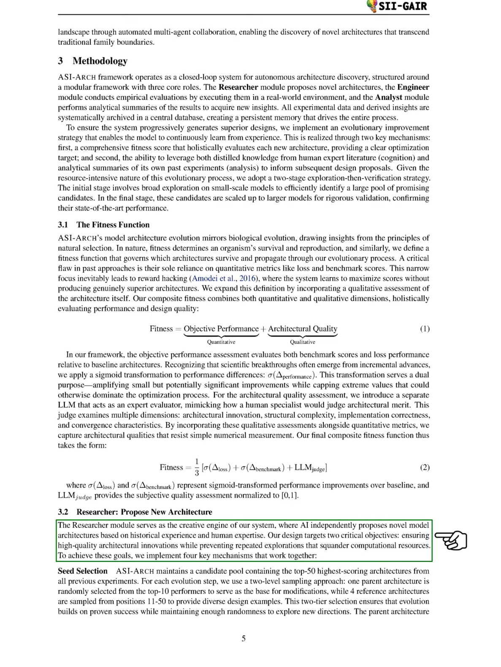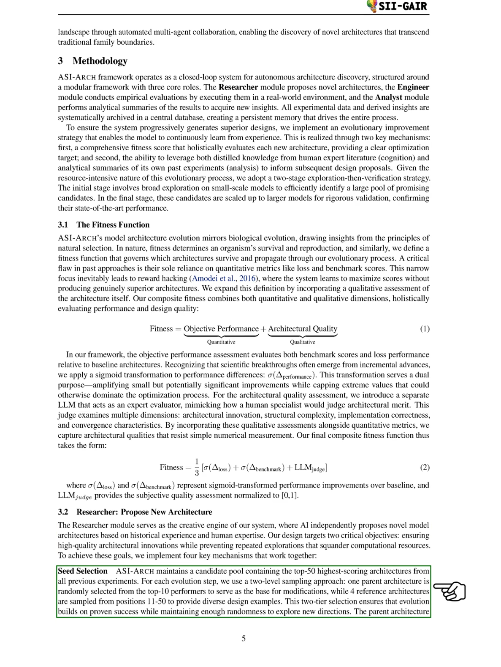The researcher module is the creative core of our system, proposing new architectures based on past experiences and human insights. We aim to achieve high-quality innovations while avoiding redundant explorations that waste resources. To select candidates, ASI-ARCH keeps a pool of the top 50 architectures from previous experiments. For each evolution step, we use a two-level sampling method. We randomly choose one parent architecture from the top 10 performers for modifications and select 4 reference architectures from positions 11 to 50 for diverse design inspiration.